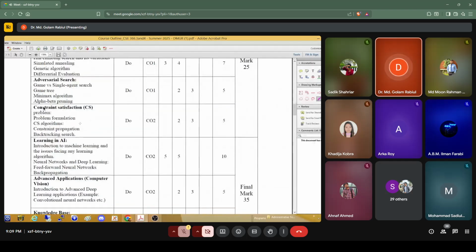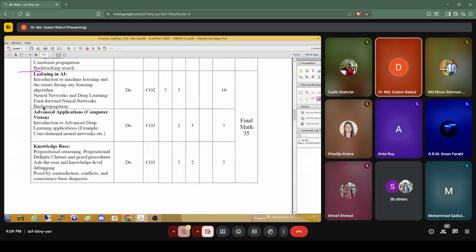So midterm, up to now, that was our midterm. That means up to the constraint satisfaction problem. Then the next is final. So here final is 35 marks out of 100.